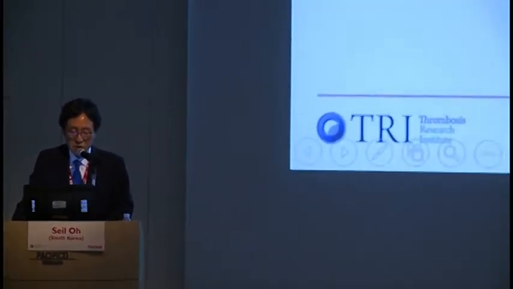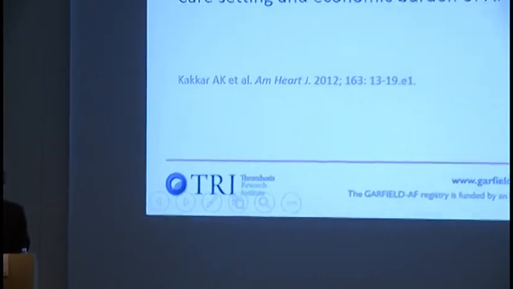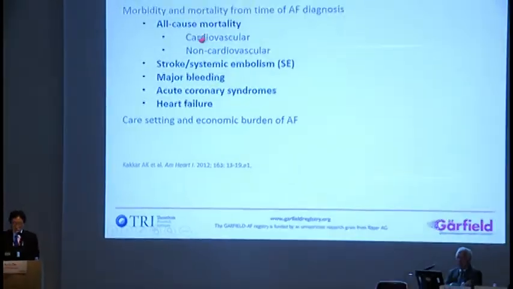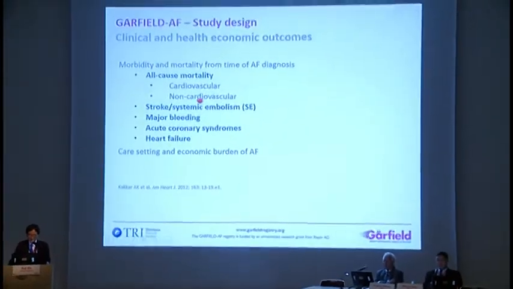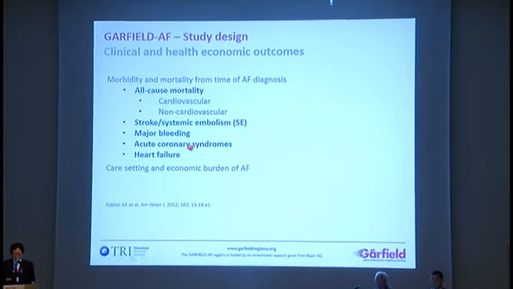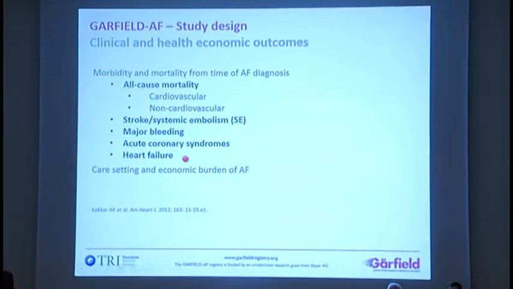Based on the GARFIELD-AF registry data, we could analyze morbidity and mortality, such as cardiovascular and non-cardiovascular death, stroke, systemic embolization, major bleeding, acute coronary syndromes, and heart failure.